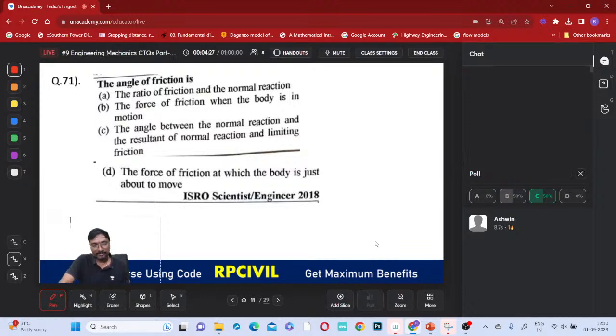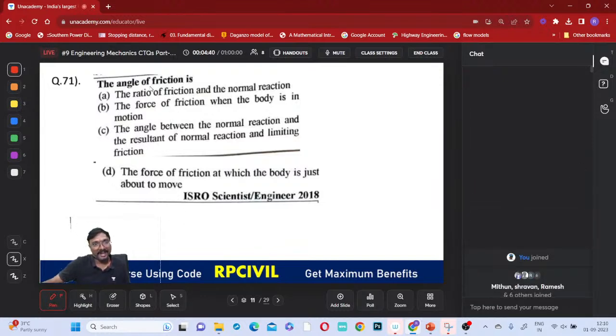So what is it that we have to select? This one, angle of friction. The angle of friction is which one? Is it the ratio of the friction force and the normal reaction?